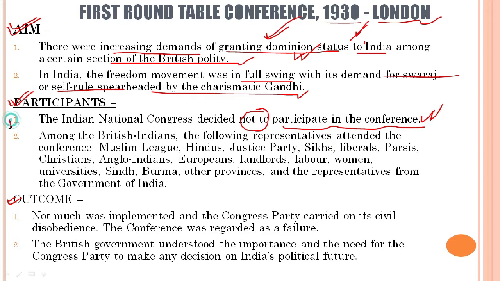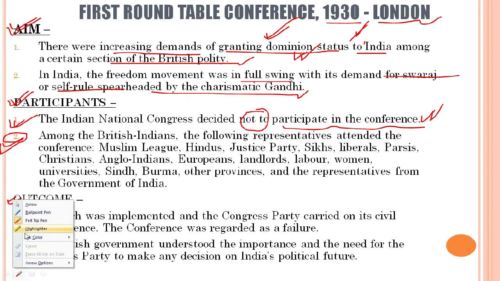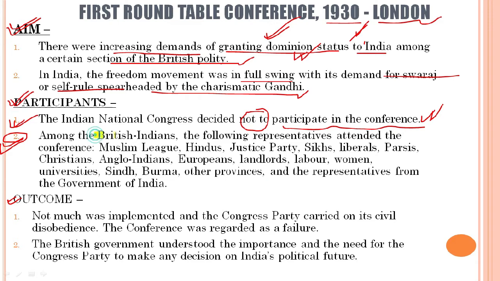Okay, so the first roundtable conference was boycotted by the Indian National Congress. Now here you can see in point number 2 who participated in the first roundtable conference from India. Among the British Indians, we see the following representatives attended the conference: Muslim Leagues, Hindus, Justice Party, Sikhs, Liberals, Parsis, Christians, Anglo-Indians, European landlords, labor, women, universities, Sindh, Burma, other provinces, and representatives from the government of India.